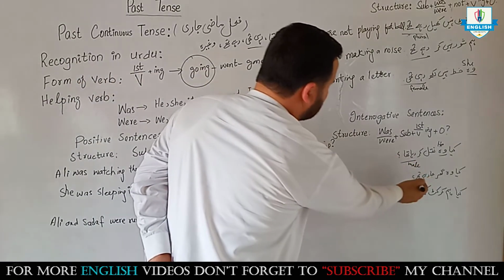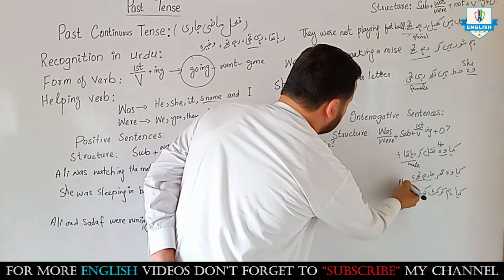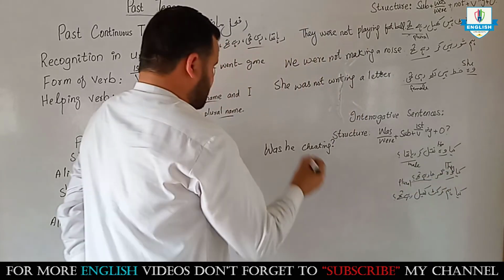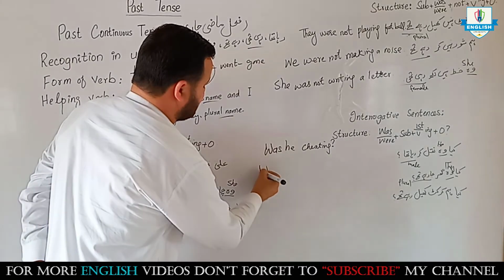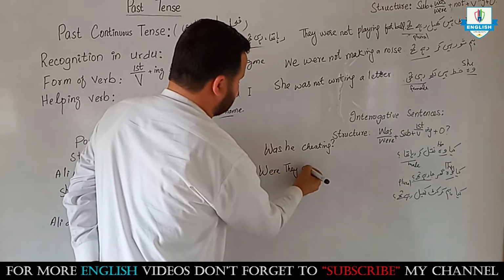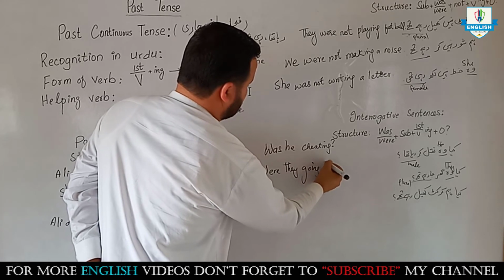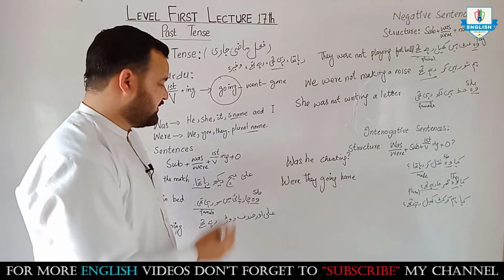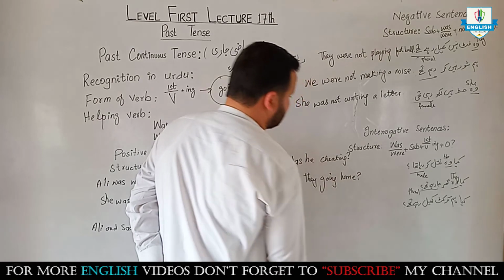क्या वो घर जा रहे थे? Mean it is plural, ज्यादा लोग हैं, तो फिर इसके लिए हम they लगाएंगे. सो they के साथ हम were यूज करते हैं, were को आगे करेंगे, were को W कैपिटल, were they going home. क्या वो घर जा रहे थे? Were they going home? There should be a sign of interrogation.